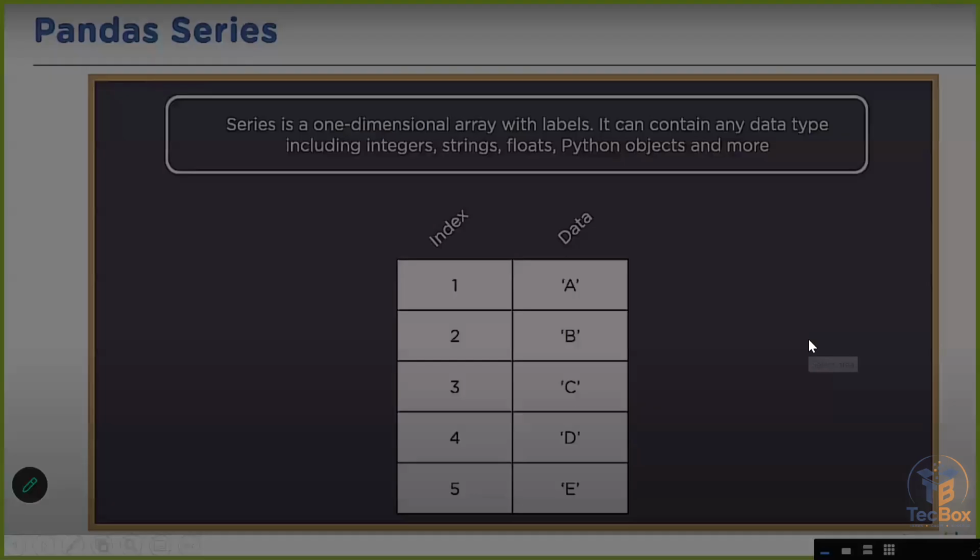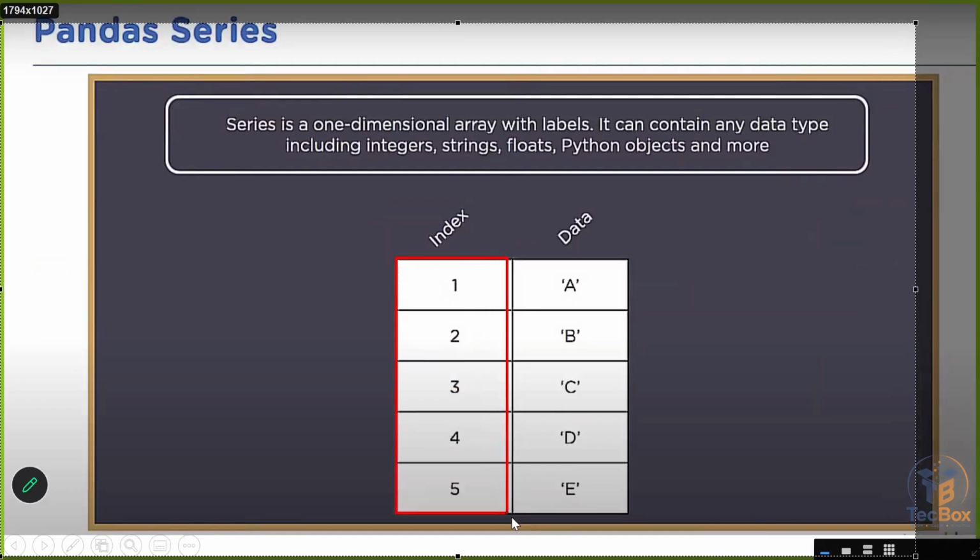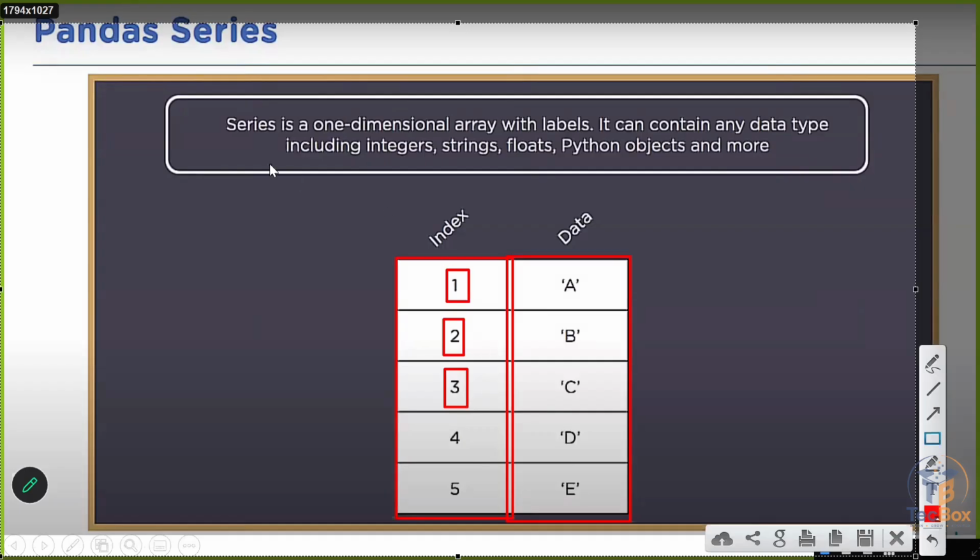So this is pandas series. What is a series? Series is a one-dimensional array with labels. This is the index, this is not a column. This is data: A, B, C, D, E, F is the data. For A, index is 1. For B, index is 2. For C, index is 3, and so on. It can contain any data type, including integers, strings, floats, Python objects.